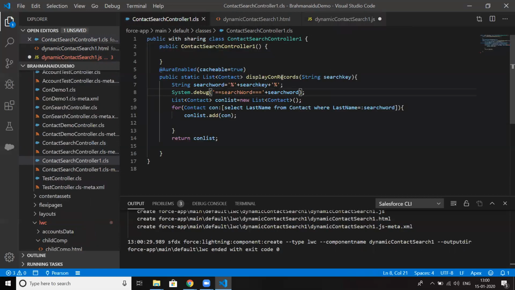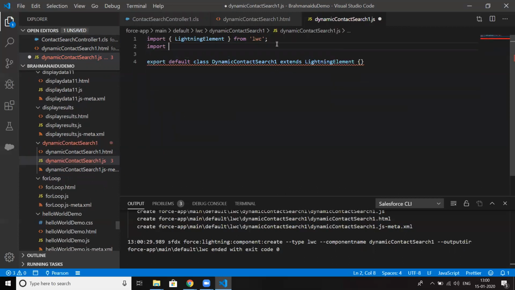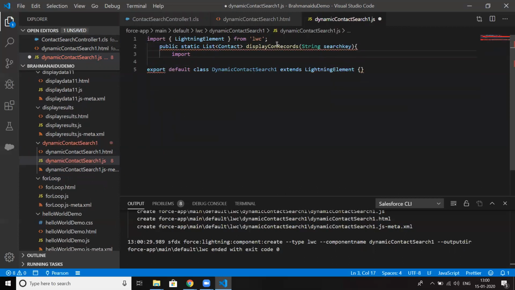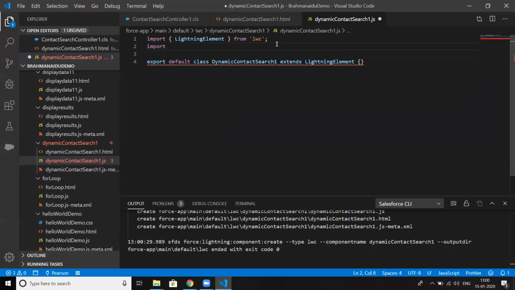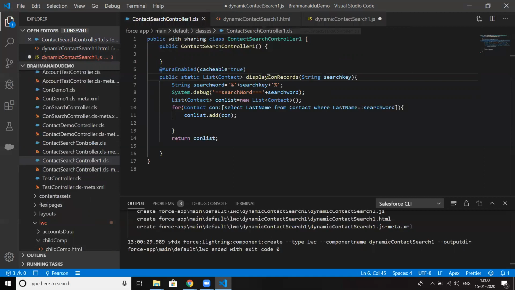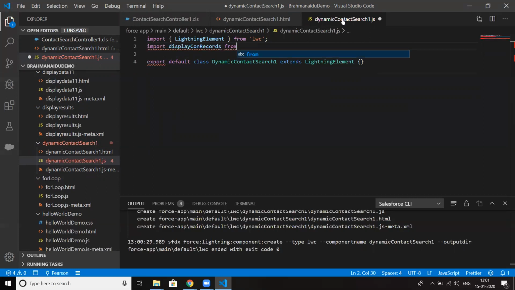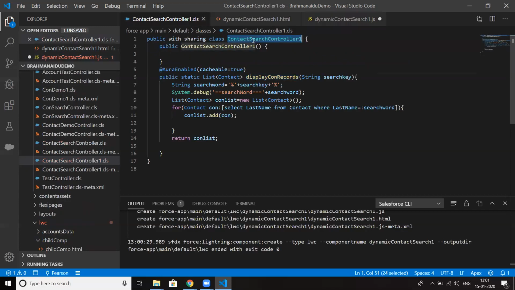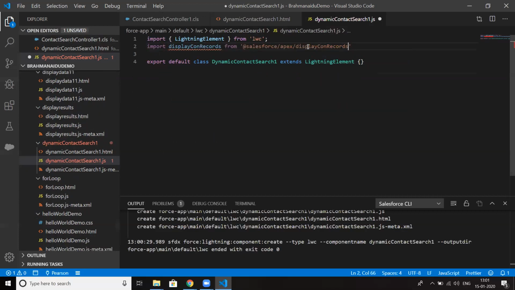The name of the method is displayConRecords. Let me copy the method; displayConRecords is the method name from Apex, along with the name of the class which we have created.